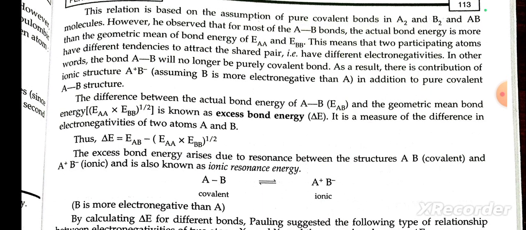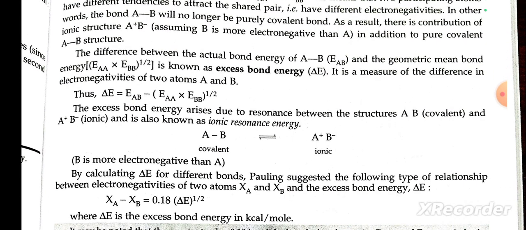As a result, there is a contribution of ionic structure, A+ B-, assuming B is more electronegative than A, in addition to the pure covalent A-B bond structure. The difference between the actual bond energy of AB and the geometrical mean bond energy is known as excess bond energy.